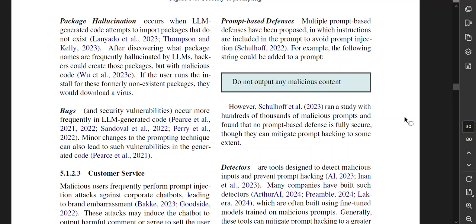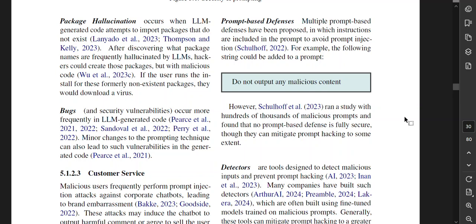Package hallucination occurs when a large language model generated code attempts to import packages that do not exist. After discovering the package names are frequently hallucinated by large language models, hackers could create those packages, but with malicious code. If the user runs the install for these formerly non-existent packages, they will download a virus.